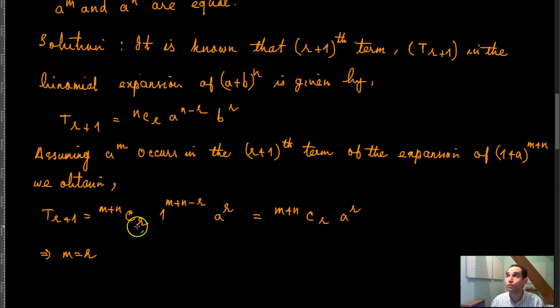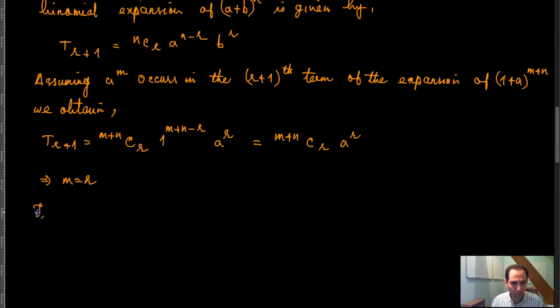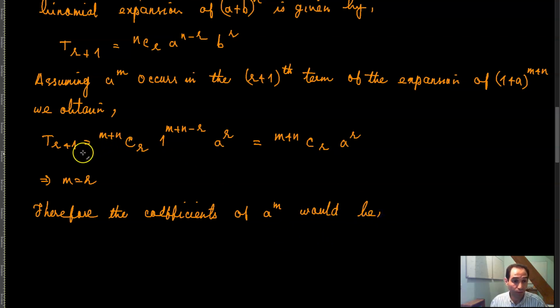And therefore the coefficient of a raised to the power m. You can think of this as a raised to the power m and the coefficient. And so if m is equal to r, then this r would also be m.